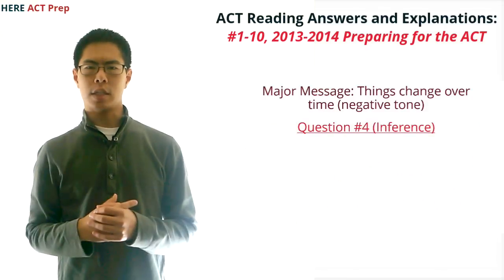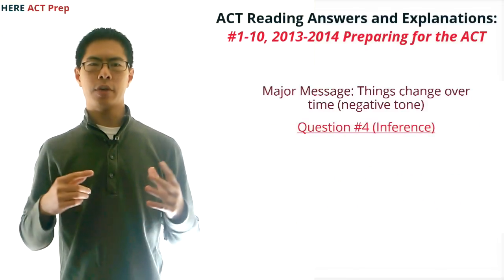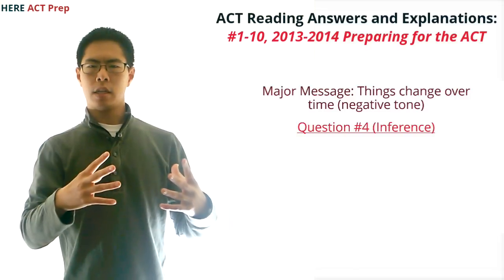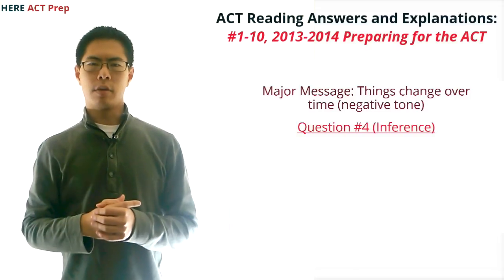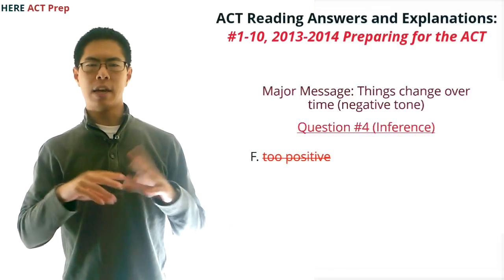Question number 4. This is an inference question. For this question, we note that the narrator portrays her hometown changing negatively, so we're going to look for a choice that expresses this. Going through the answer choices, F is too positive and definitely not right.